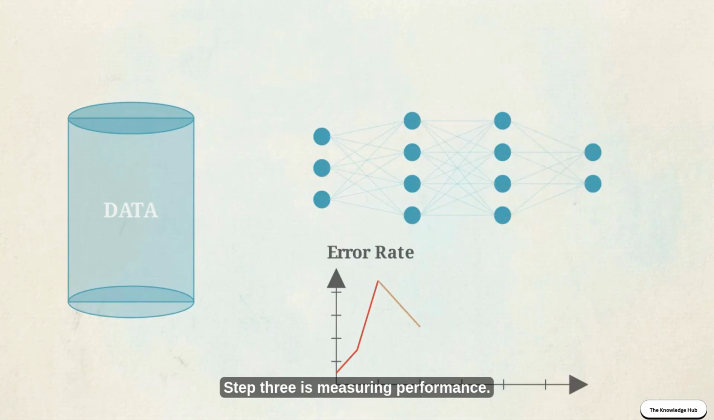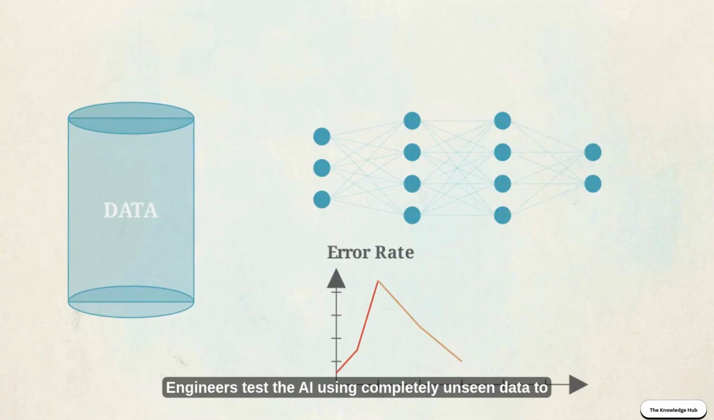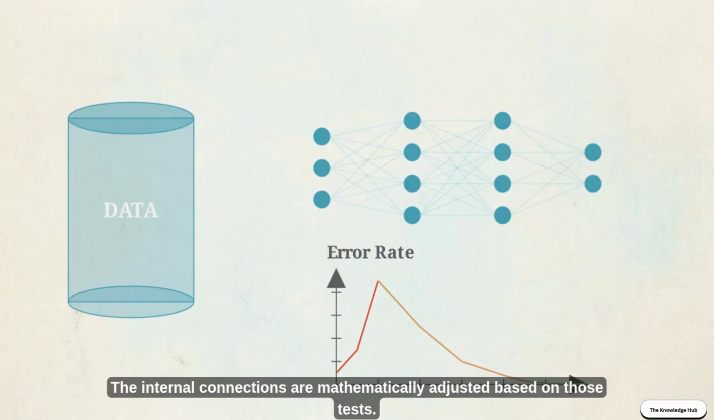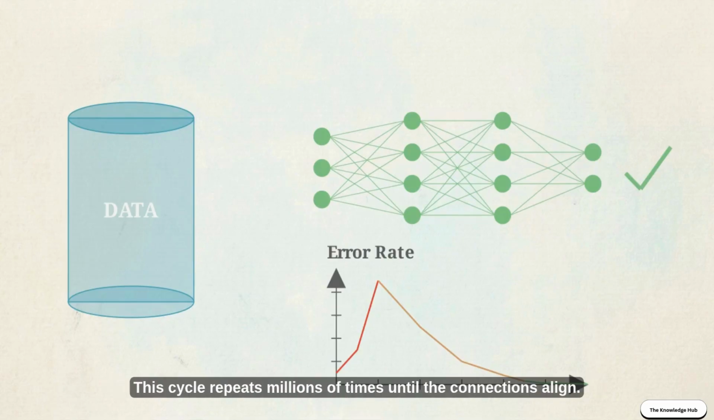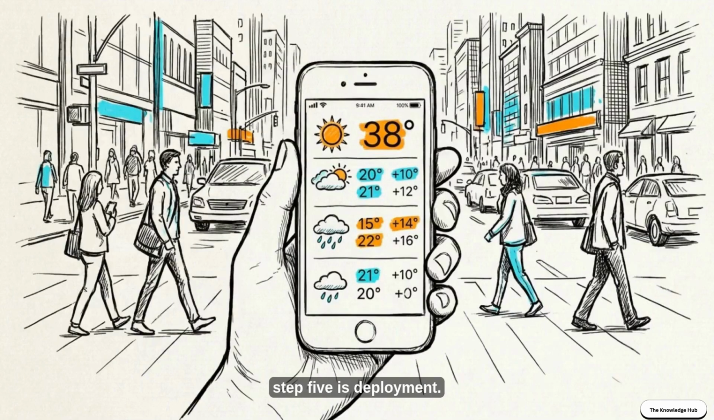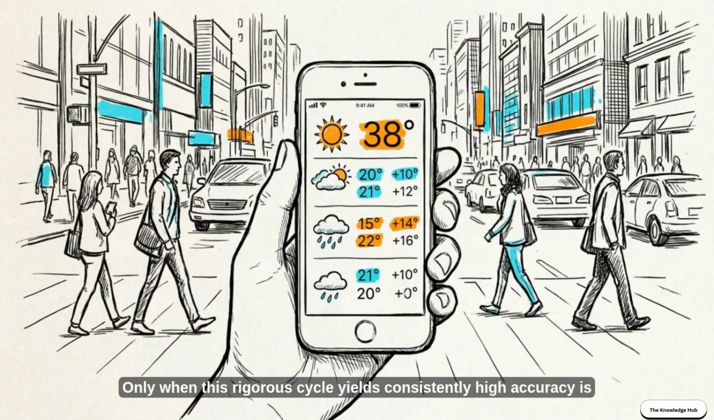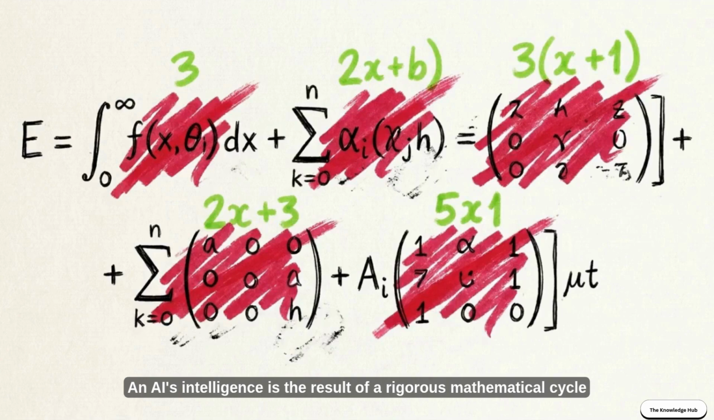Step 3 is measuring performance. Engineers test the AI using completely unseen data to expose its predictive flaws and map out its error rate. Step 4 is improvement. The internal connections are mathematically adjusted based on those tests. This cycle repeats millions of times until the connections align. Step 5 is deployment. Only when this rigorous cycle yields consistently high accuracy is the hardened model finally released into the real world. An AI's intelligence is the result of a rigorous mathematical cycle of trial and error.